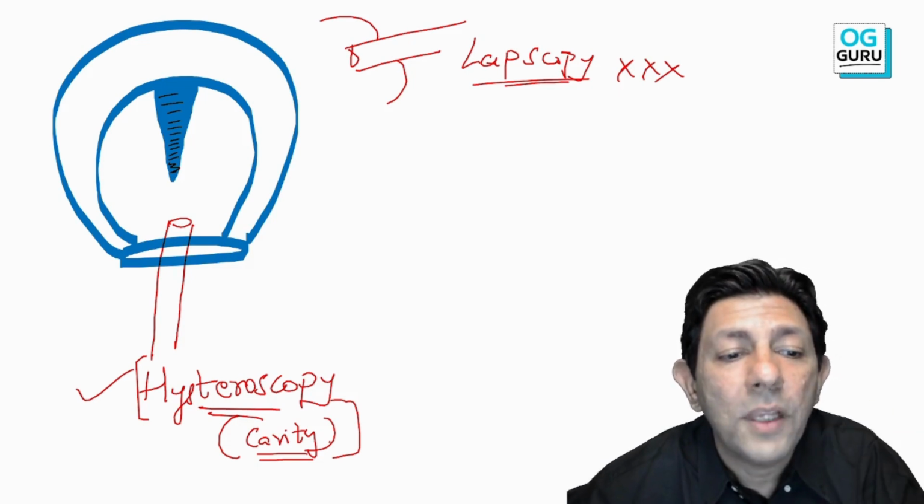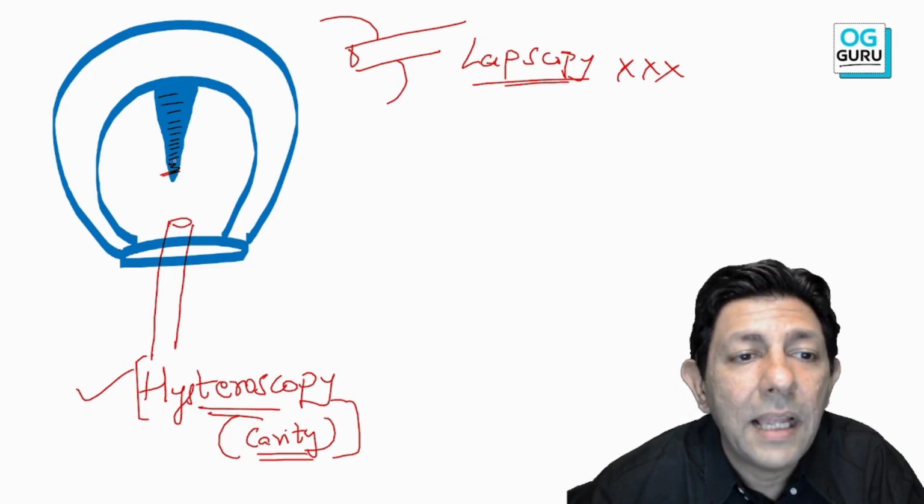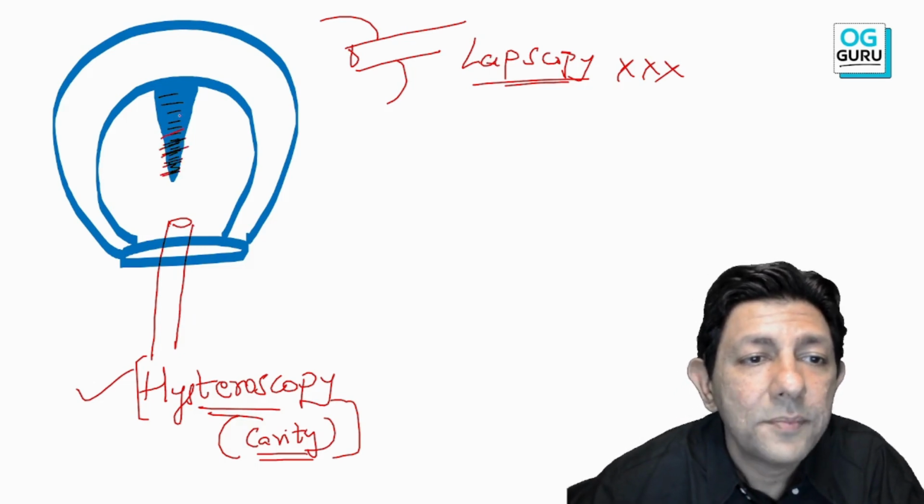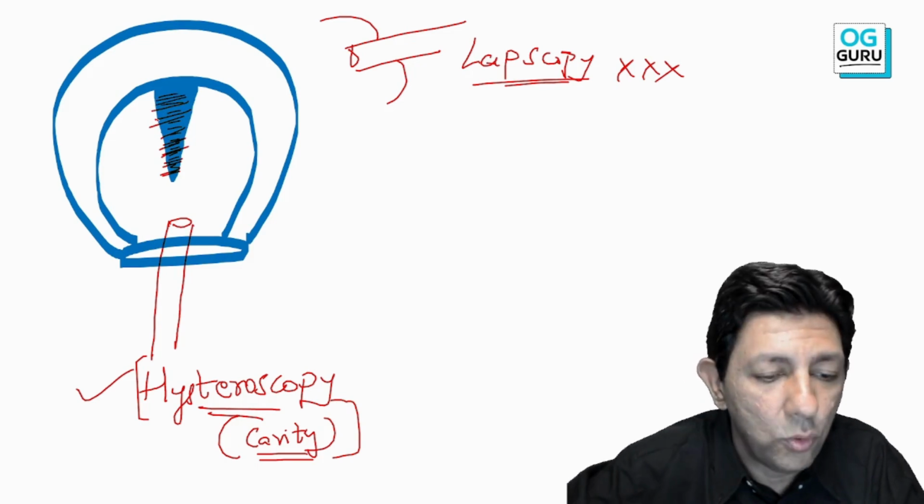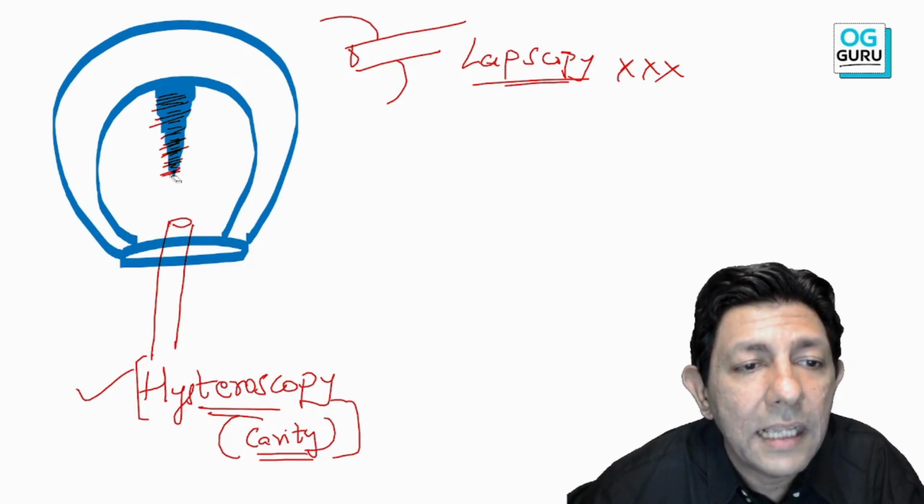We go through the hysteroscope and with scissors we cut the septum. I'll show you how that surgery is done, and we have to go like this. You can see, and we are cutting the septum like this.